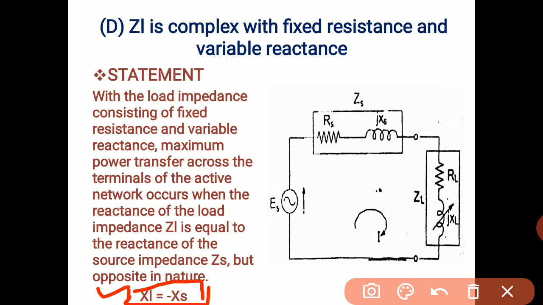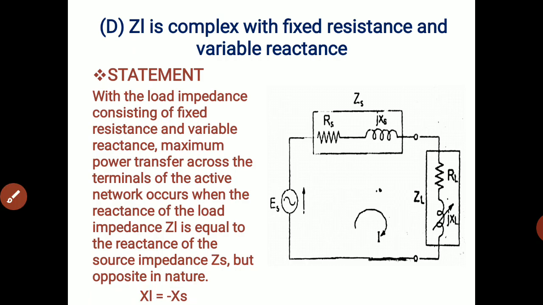In a DC circuit, what is the condition for maximum power? Source resistance equals load resistance, RL equals RTH. And in an AC circuit, we discussed four configurations. As per the requirement, we apply these conditions if the question is asked in a different manner.